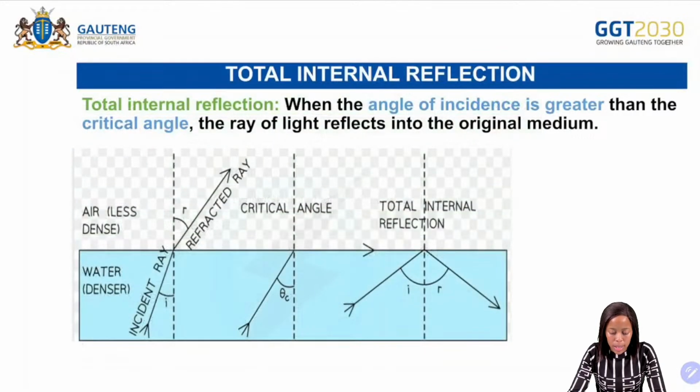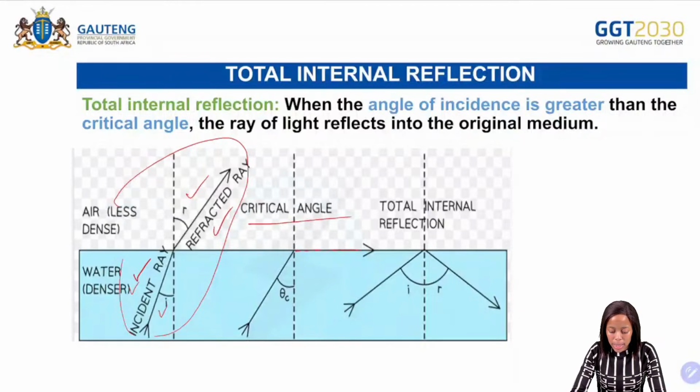Then we have total internal reflection. It says when the angle of incidence is greater than the critical angle, the ray of light reflects into the original medium. So just to remind you here, you must make sure that you know how to label the incident ray and the angle of incidence, refracted ray, and the angle of refraction. So this part here represents refraction. And then just to remind you on the critical angle, it is when the refracted ray lies in between the 2 mediums of 2 different optical densities.